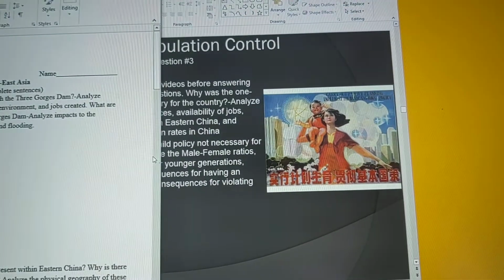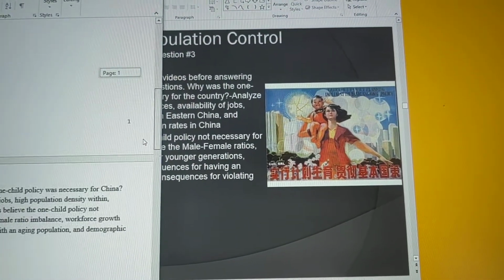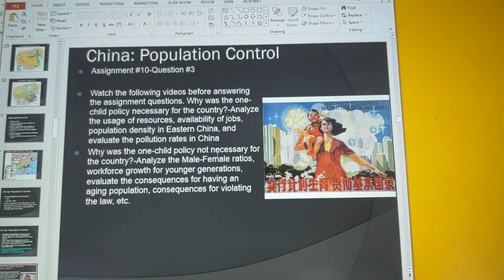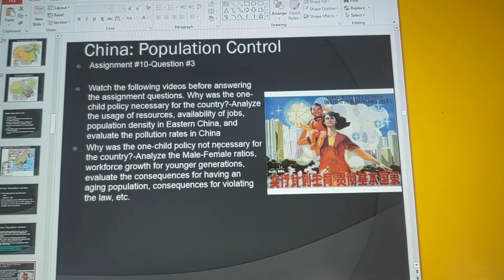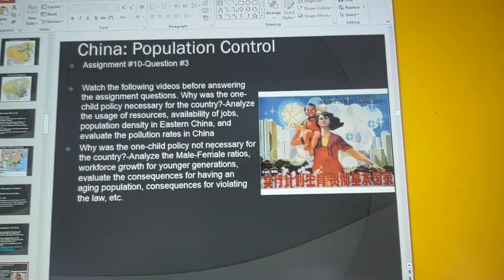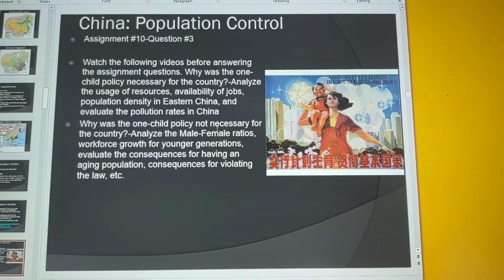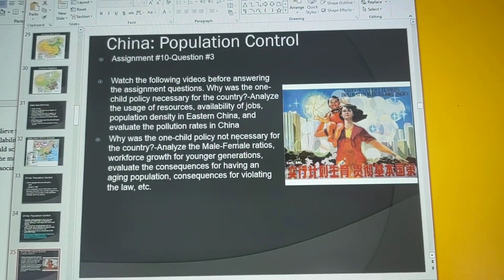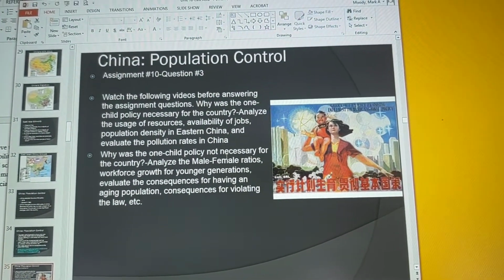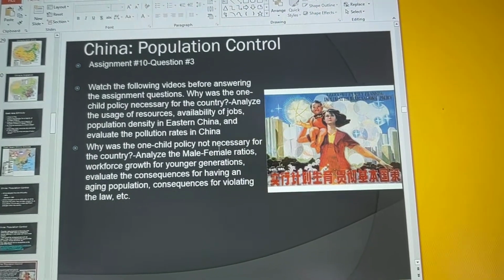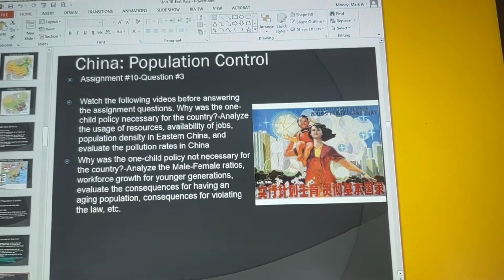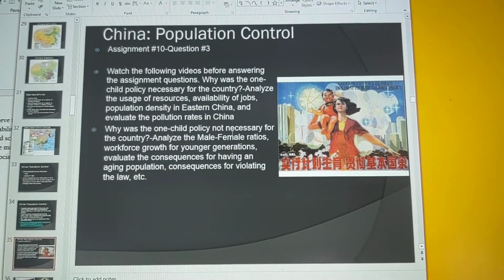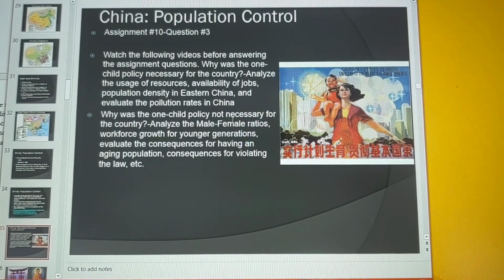Now, this is going to be question 3, okay? I'll go ahead and scroll down. You have to look at it from both perspectives, though. I'm not just going to say they're now saying it's a problem. We do have to look at why some scholars would say this was actually quite necessary. You have to give 2 factors for each. So I'm going to show you where to access the videos. But why would some scholars say the one-child policy was necessary? Just give 2 factors. Think in terms of access to resources, access to jobs, pollution rates. You can also look at congestion rates, etc.